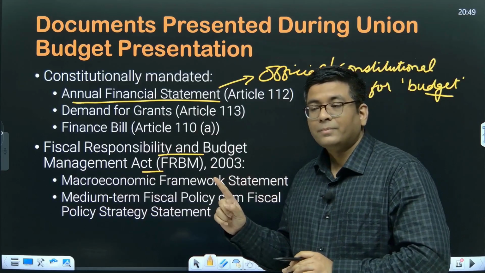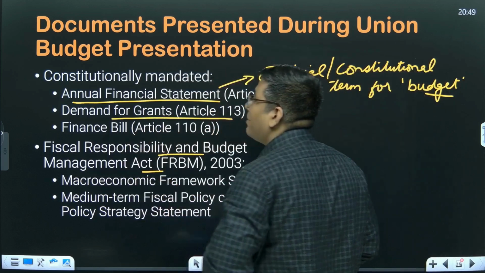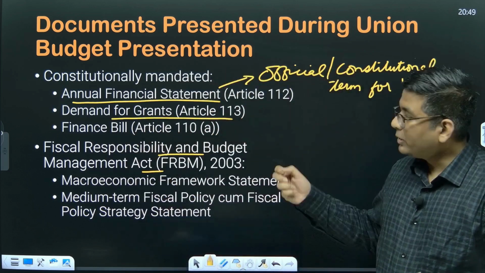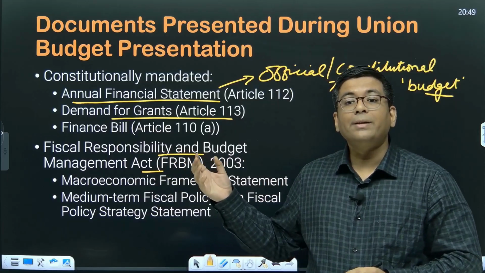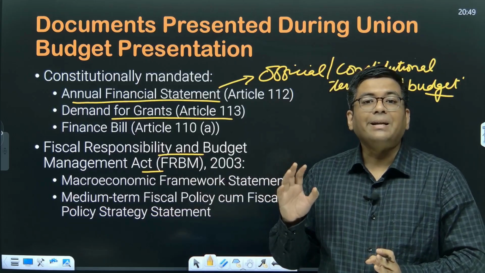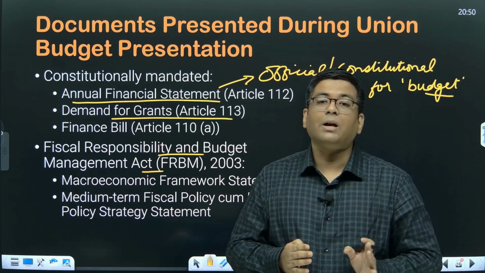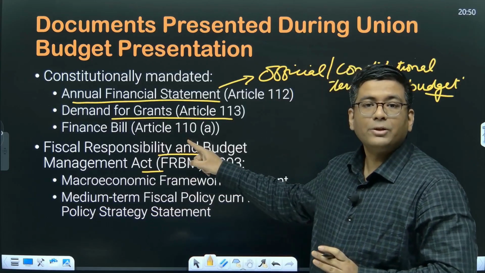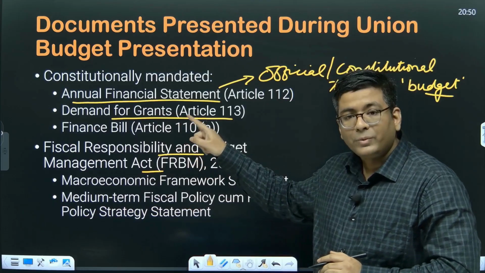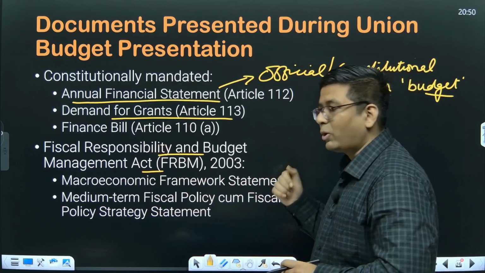Okay, the next thing that is mandated by Article 113 is the demand for grants. Okay, so these demand for grants are basically the ones which are going to have all the estimated expenditure that is to be done by every single department of the ministry of the government. Okay, so these are the ones which are voted upon, and subsequently that is the money which will be allocated to the various ministries for various projects.